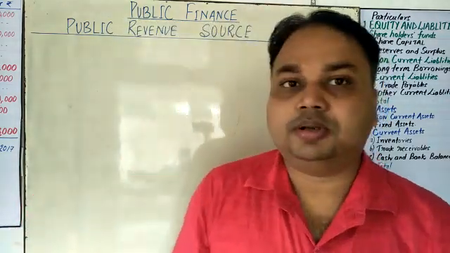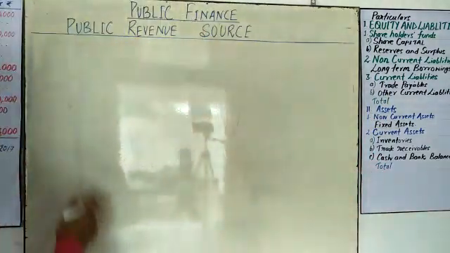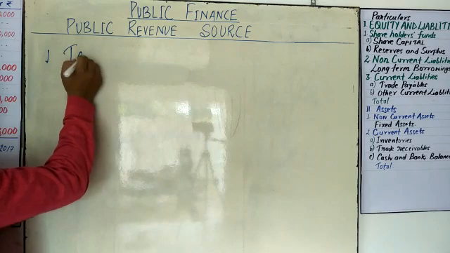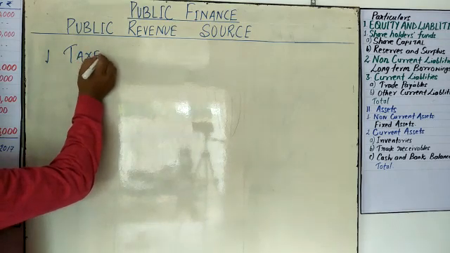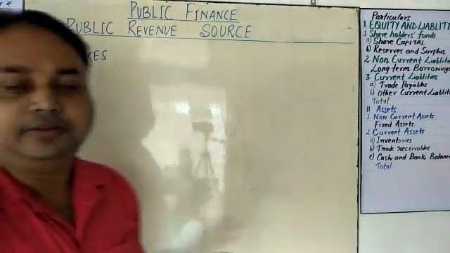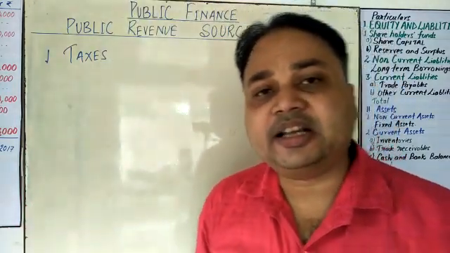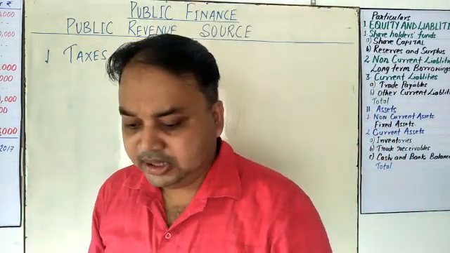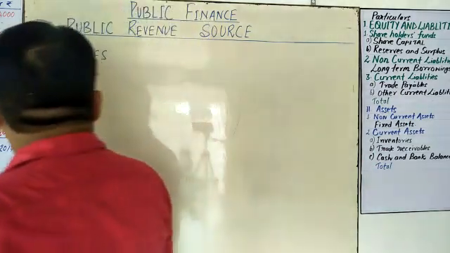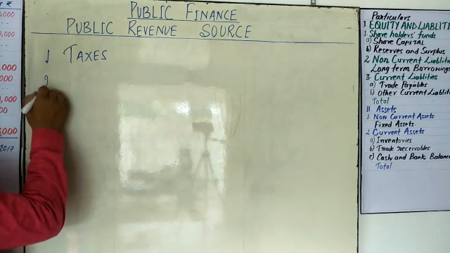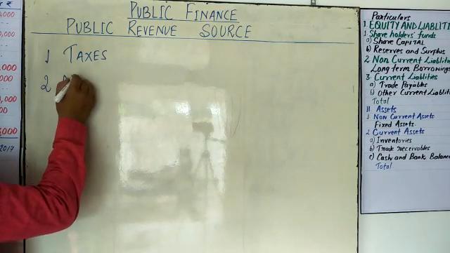The first source of government revenue is taxes. The tax collected from the public, directly or indirectly, is revenue for the government. Now there are other sources which are not taxes. These are called non-tax receipts.